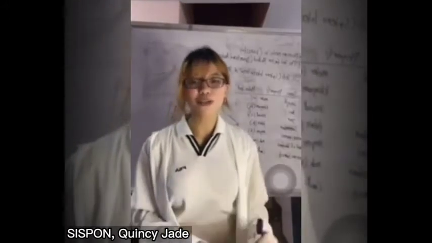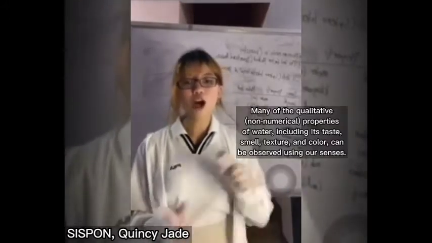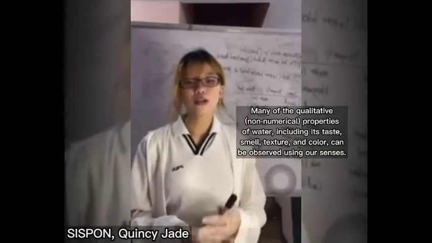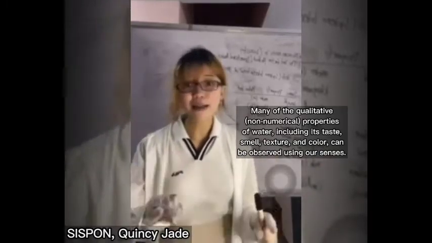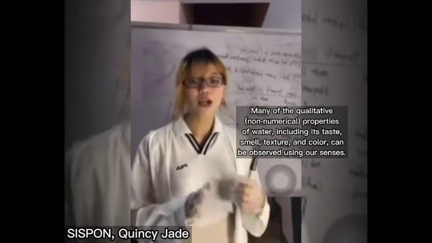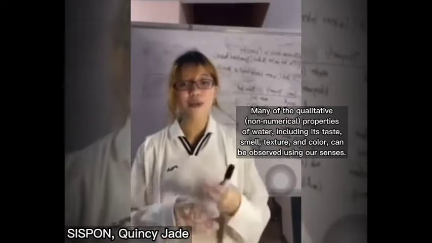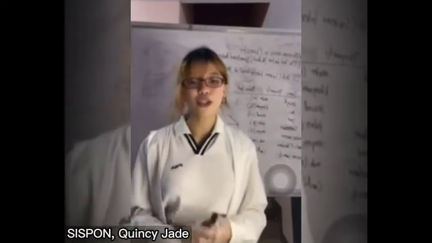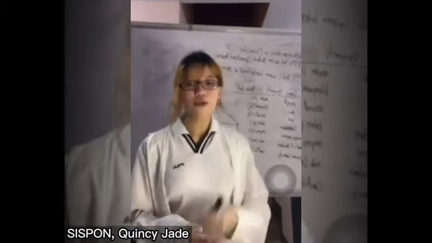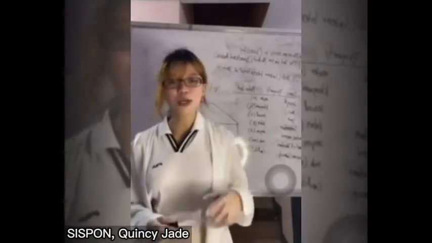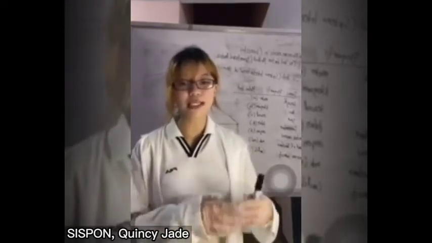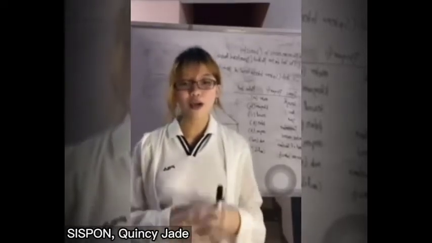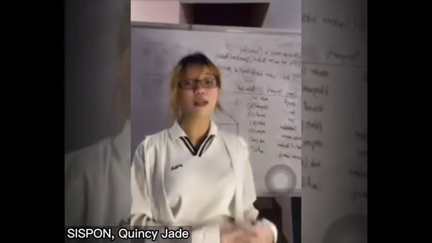Let's consider water as an example. Many of the qualitative non-numerical properties of water, including its taste, smell, texture, and color, can be observed using our senses. We can also measure quantitative properties of water by using equipment. For example, we can use a thermometer to measure water's boiling point in degrees Celsius, or a measuring cup to measure the volume of a given liquid.